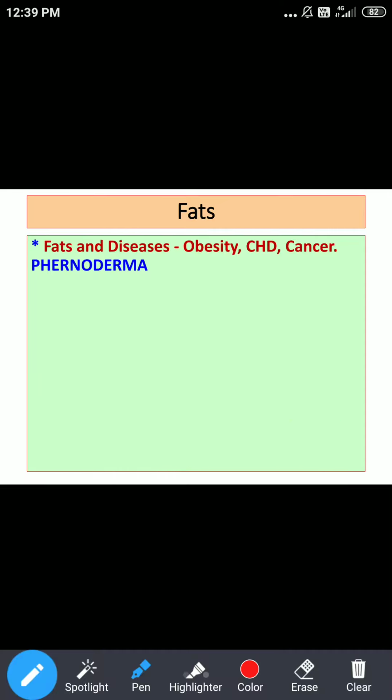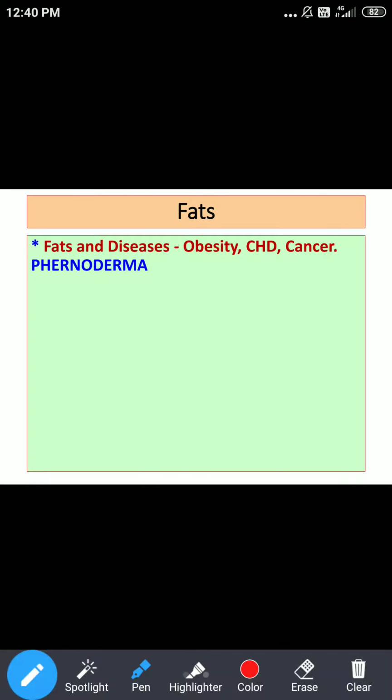What are the various sites where these eruptions can be seen? They are mainly seen on the back and the buttocks, and at the same time these skin changes can be seen on posterolateral aspects of the extremities. So back and buttocks are the important sites, in addition to the posterolateral aspects of the limbs. It is mainly reported from Kerala and Karnataka.